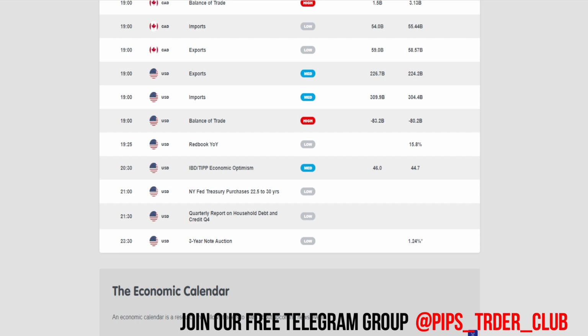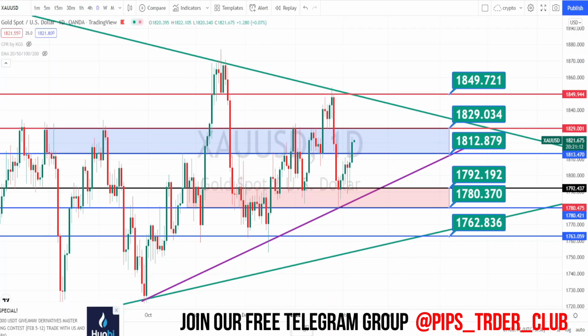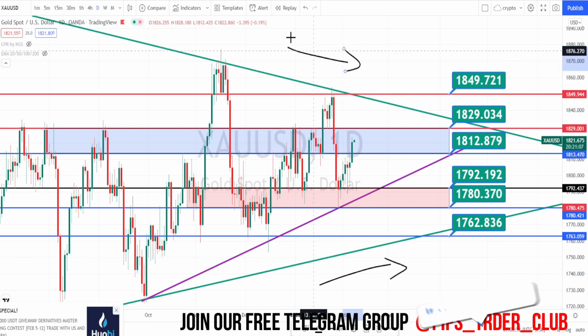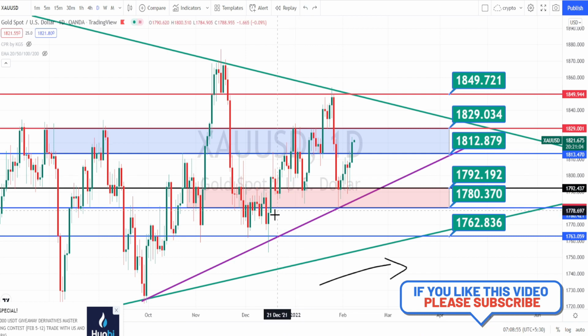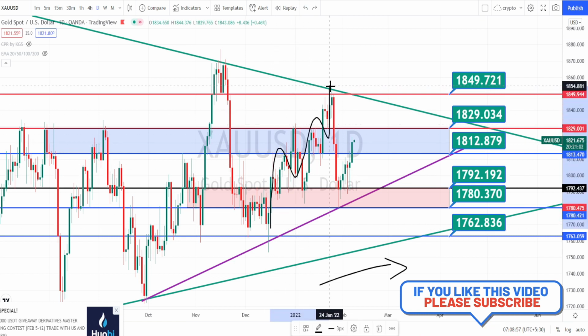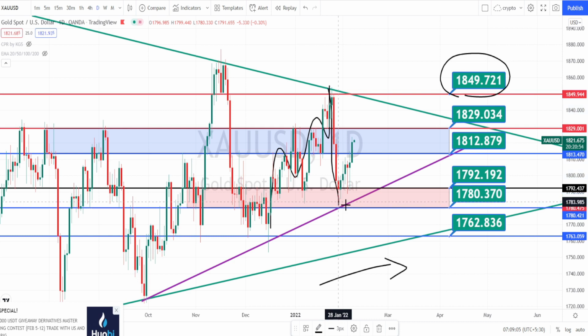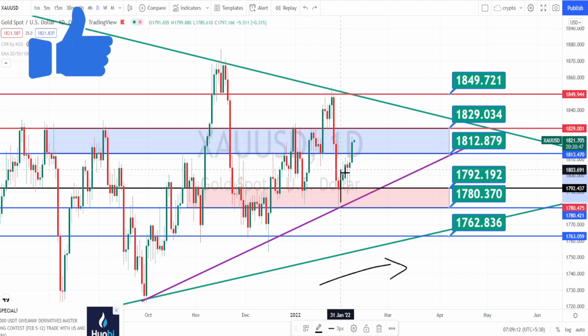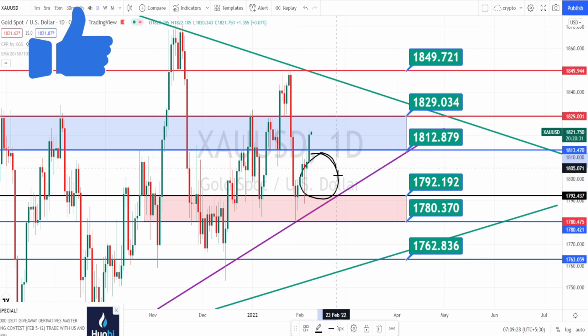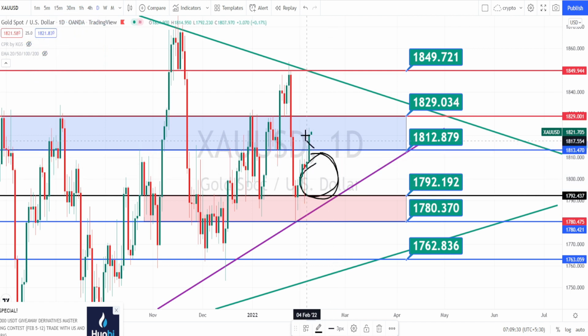Let us start with the analysis. I am in daily time frame now. As we already know, the current price action is still trading within a symmetric triangle pattern, and within this symmetric triangle pattern it was on a very nice bullish trend and took resistance at the resistance level of 1849 and started its bearish trend and took support at the support level of 1780, and currently when we look at the price action, it is on a very nice bullish trend. From this area of support and resistance, the price action moved to the next level of resistance and support.